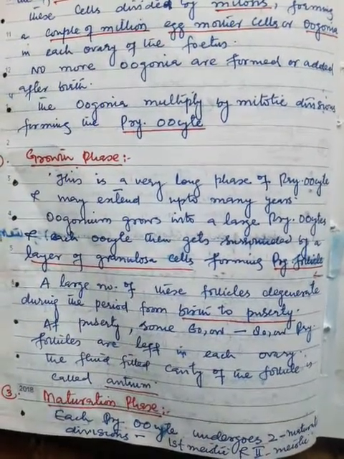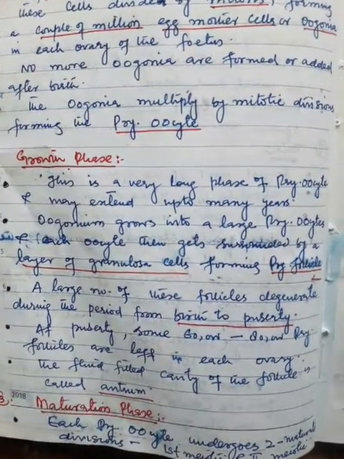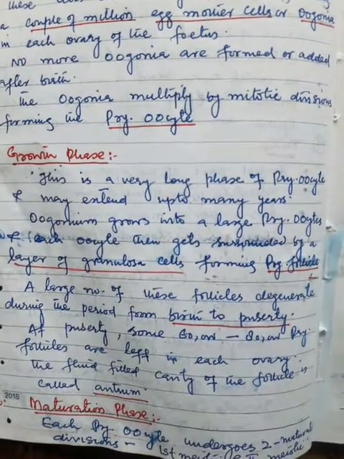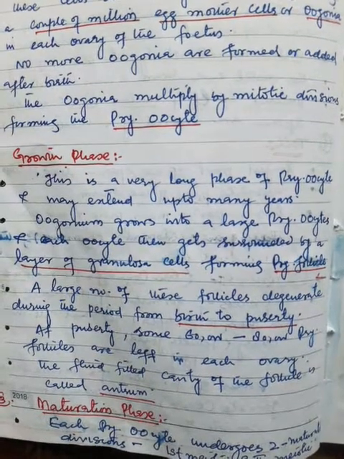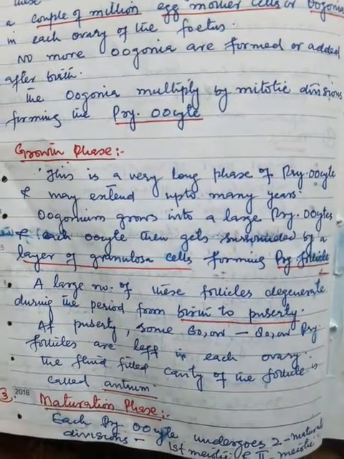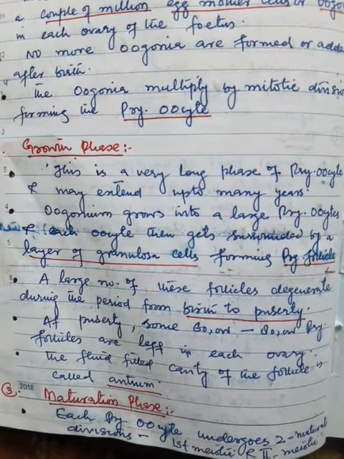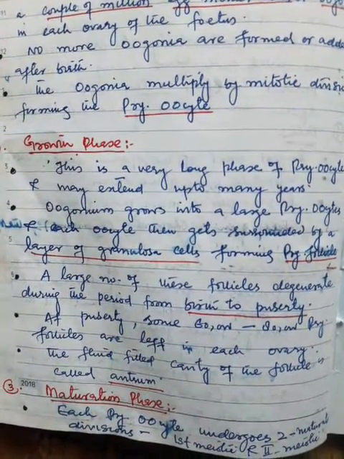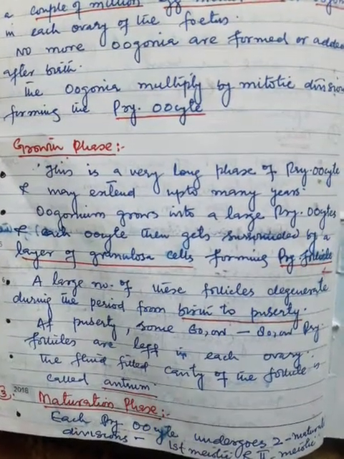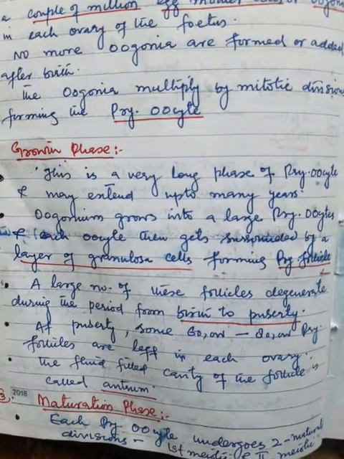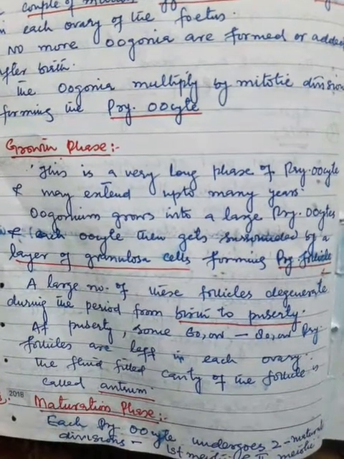These primary follicles multiply and proliferate, and in the second month of fetal development, there are around 6 lakh primary follicles. This multiplication and proliferation keeps going on, and in the fifth month, there are about 7 million primary follicles in the fetal ovary. After the fifth month, these primary follicles undergo atresia.